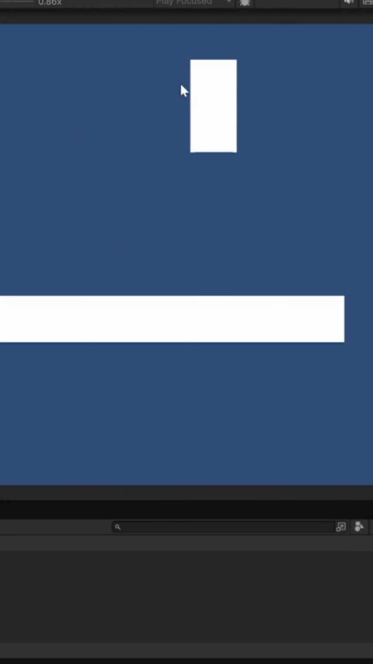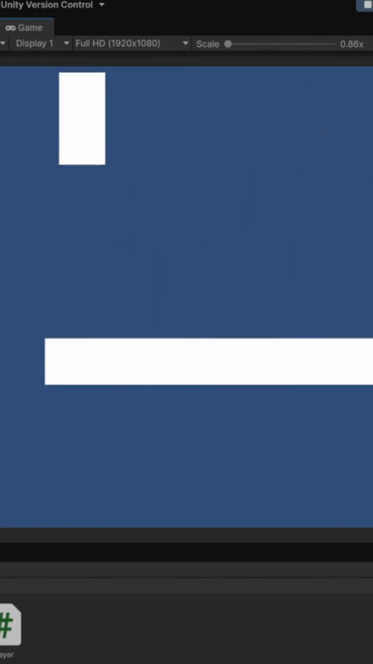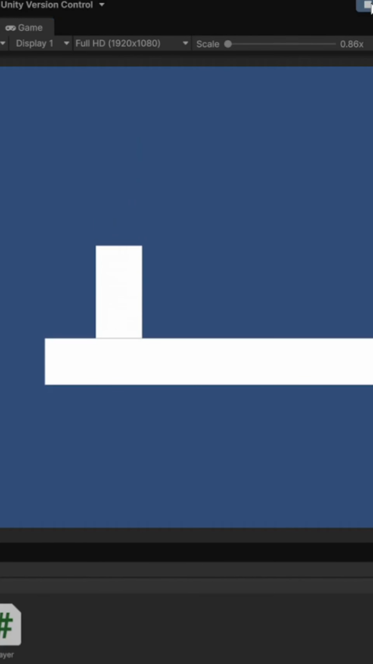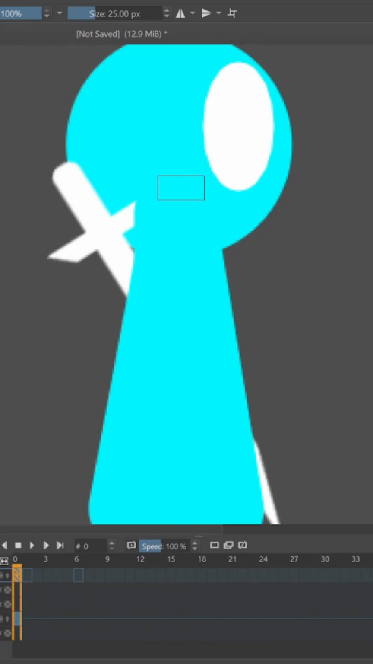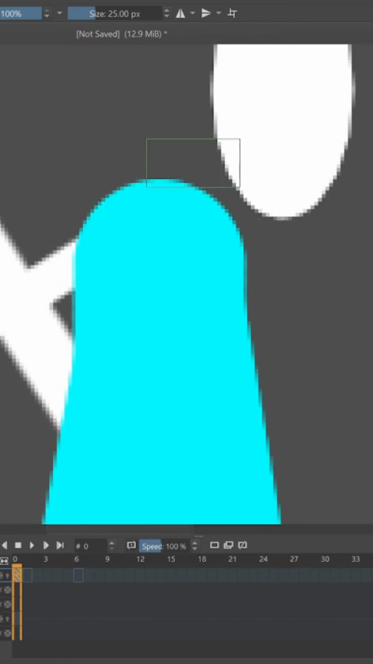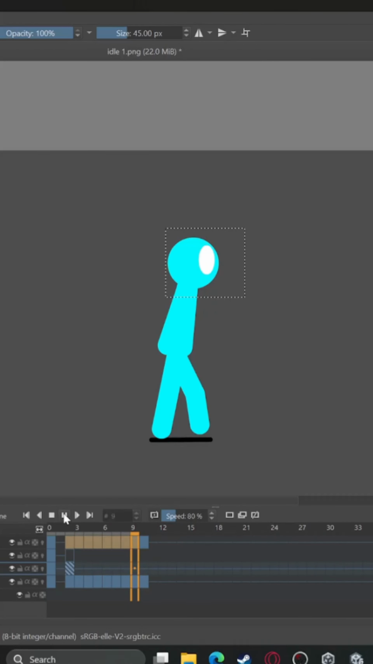Okay, so with some pretty good movement done, there's something that is not good, and that is our player. What we need are some animations. The idle animation was pretty easy, just one frame. The walking animation wasn't that bad, but it did require some actual animating.